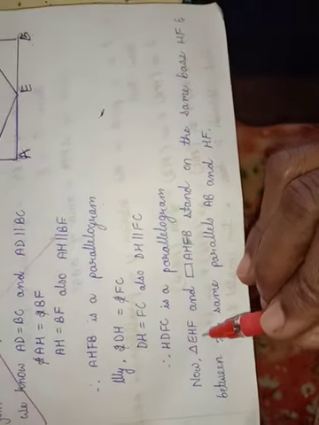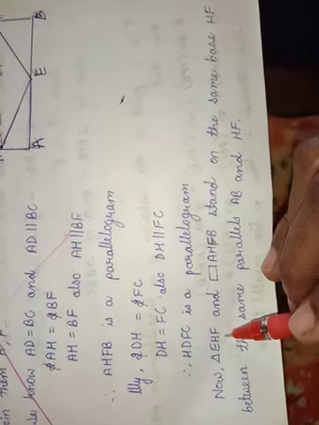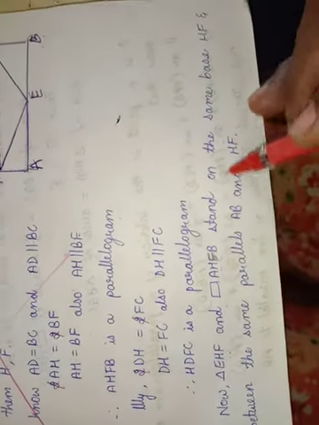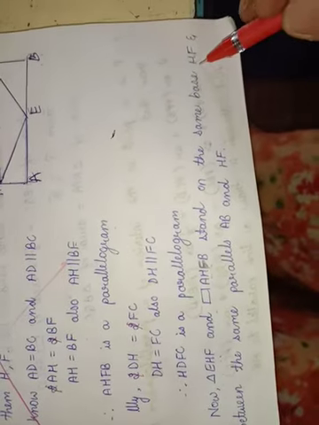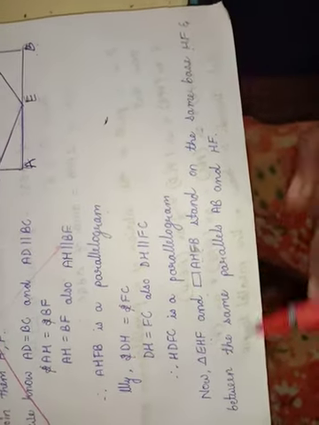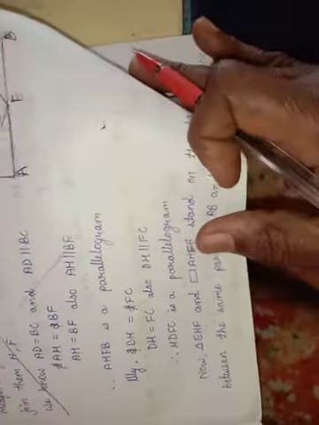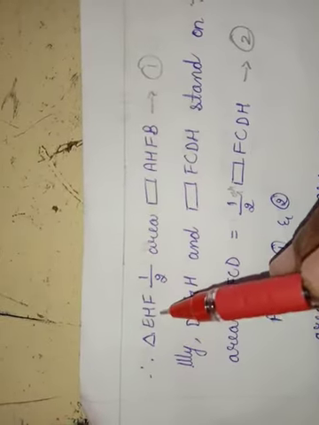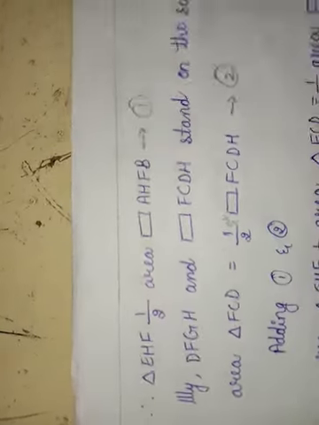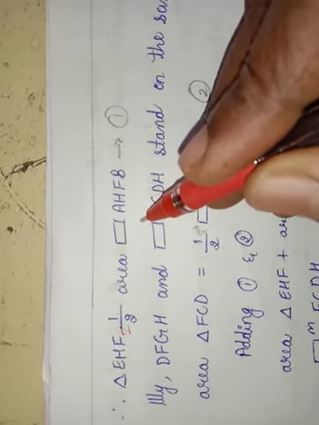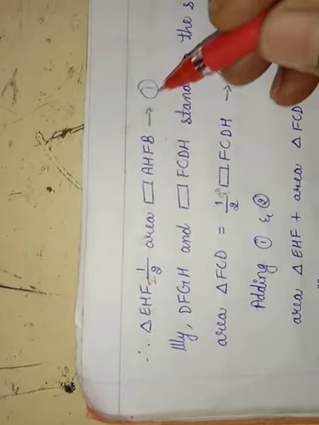Now triangle EHF and the parallelogram AHFB stand on the same base HF and between the same parallels AB and HF. Therefore you can say triangle EHF is equal to 1 by 2 times area of parallelogram AHFB, that is 1.